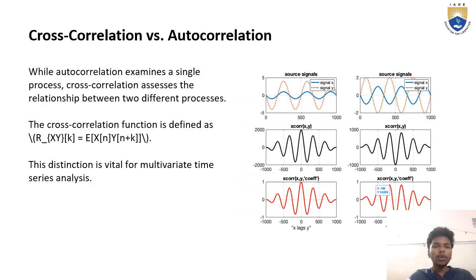Here we will come to know about cross correlation versus autocorrelation. While autocorrelation examines a single process, cross correlation assesses the relationship between two different processes. The cross correlation function is defined as the given expression. This distinction is vital for multivariate time series analysis. Here we would like to know about source signals and their graph and the types of it. This is about the cross correlation versus autocorrelation. Now moving on to the next slide.